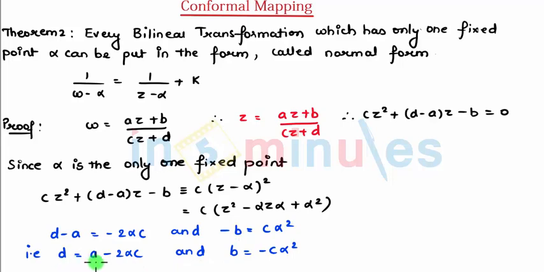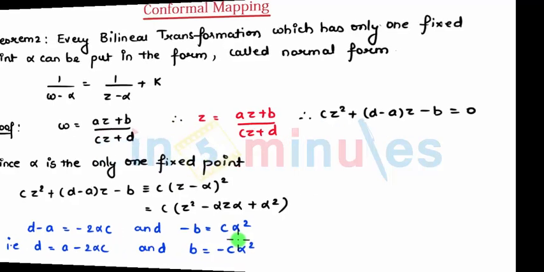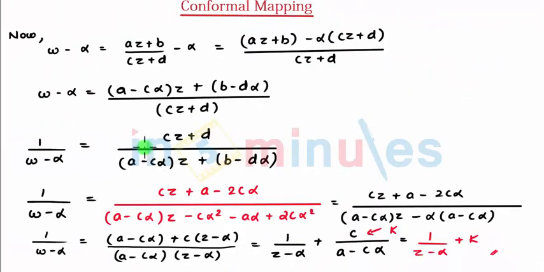So d is equal to a minus 2 alpha c, and b is equal to minus c alpha square. Next, I want to get a normal form. For a normal form, remember that we start with w minus alpha, where alpha is the fixed point which we have got. So w minus alpha is equal to (az plus b) divided by (cz plus d) minus alpha.